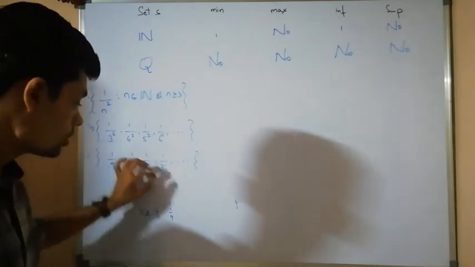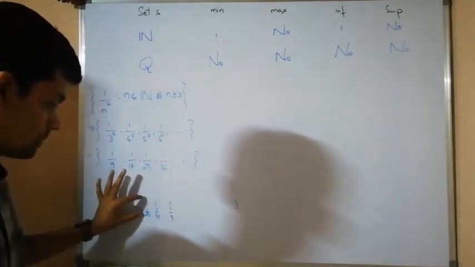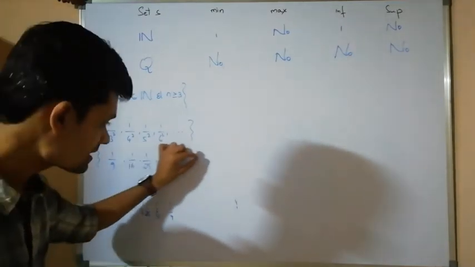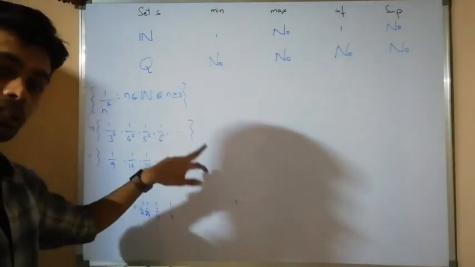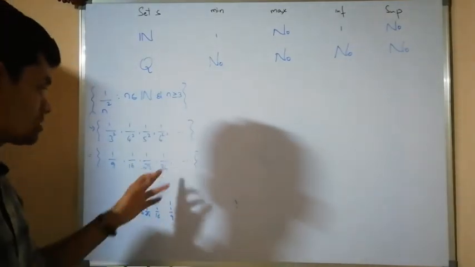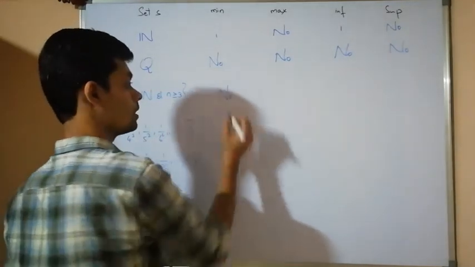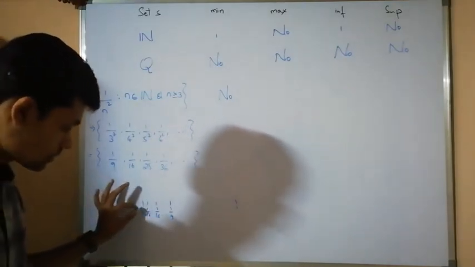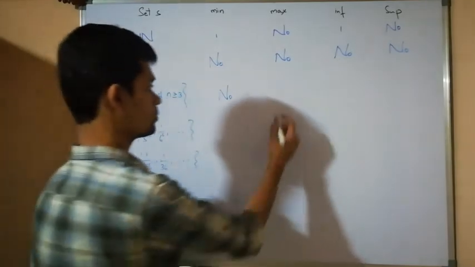The terms keep decreasing: 1 by 9, 1 by 16, 1 by 25, 1 by 36, next 1 by 49, 1 by 64, and so on. There does not exist a smallest element in this set. When it comes to the maximum, the biggest element in this set is 1 by 9, that is 1 by 3 square.